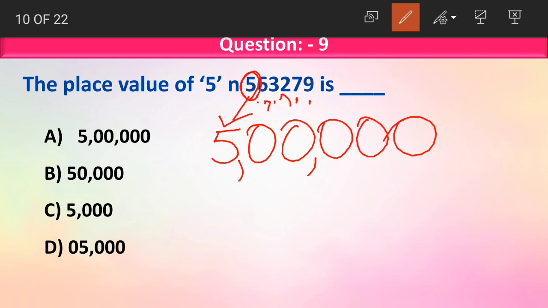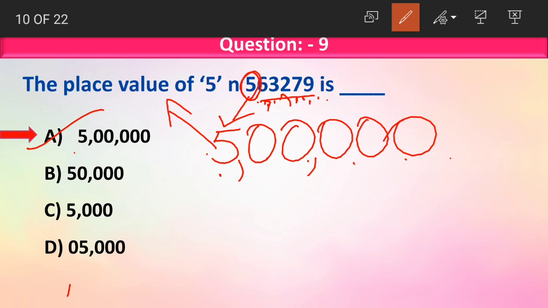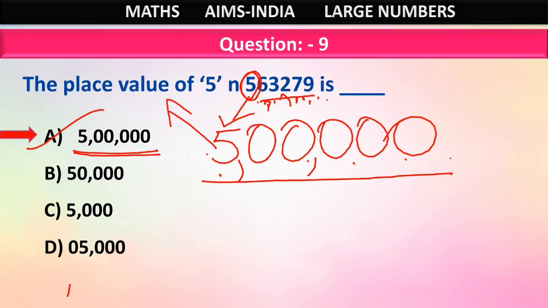What we did, we wrote the number and then we counted the number of digits after the 5. We had 5 digits after 5. So we placed 5 zeros after 5. This will give us the place value of 5 in this number. Now which of the options is same as this number? Option A. Option A is also reading as 5 lakhs and the answer we got is also 5 lakhs. So option A is our correct answer.